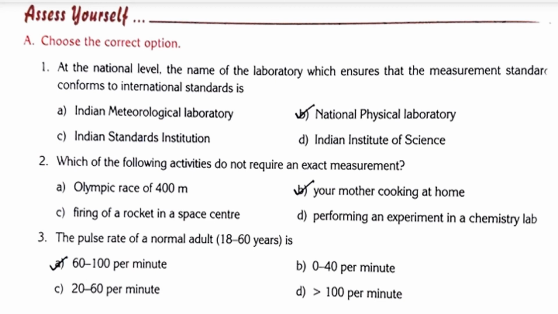And then third one, the pulse rate of a normal adult. Okay, the pulse rate of a normal adult is 60 to 100 per minute. Okay, children, 60 to 100 per minute. So first one option B, second one option B, and third one option A. Okay, children. And then fourth one.